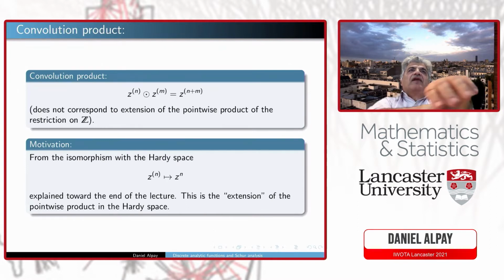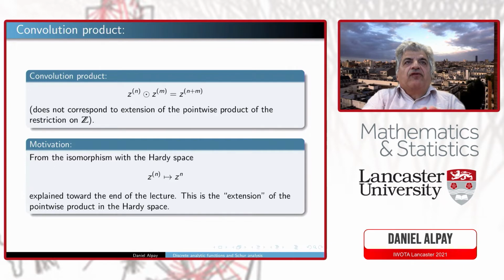The product we will take is the convolution on this strange Z to the power n. It corresponds to multiplication by Z for the operator capital Z, so it's in some sense quite natural. And we'll see that there is an isomorphism between the RD space we define and the Zn of the classical RD space. And in some sense, there are two kinds of results, really. One which you obtain directly via this isomorphism, and some which are a bit more complicated. And you can say that this is the extension of the pointwise product in the RD space, the convolution product, which I mentioned here.